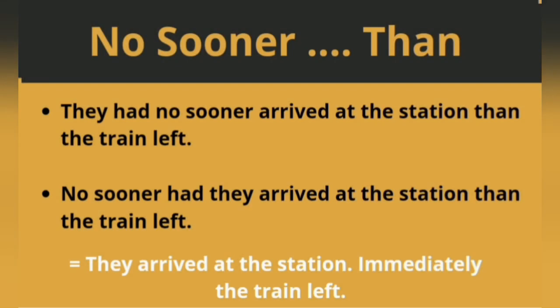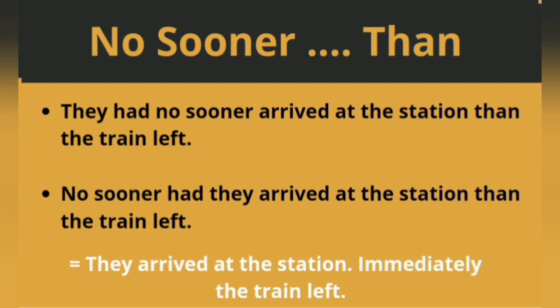For example, they had no sooner arrived at the station than the train left. This sentence means they arrived at the station, and immediately the train left. The two things happened simultaneously.